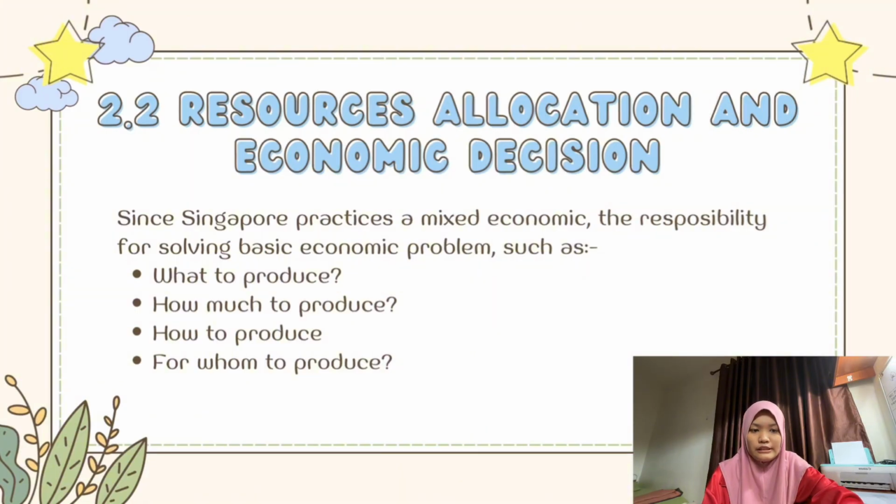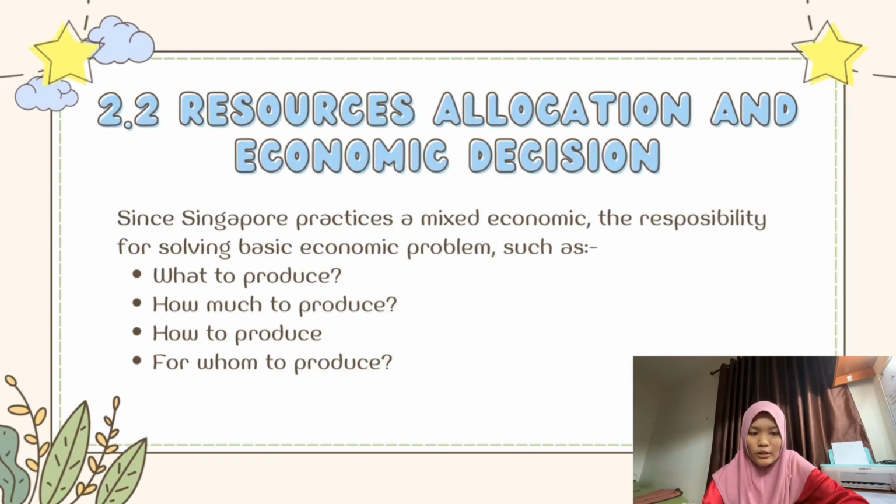This decision is mainly based on consumer demand and market price. Individuals and firms decide what goods and services to produce based on market demand and profit. At the same time, the government ensures the production or supply of essential goods such as food and eggs to meet basic needs. Second, how much to produce.